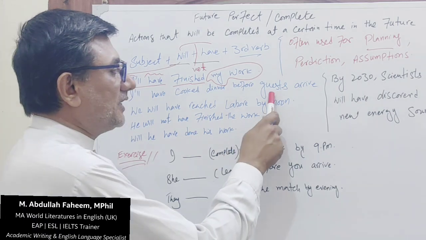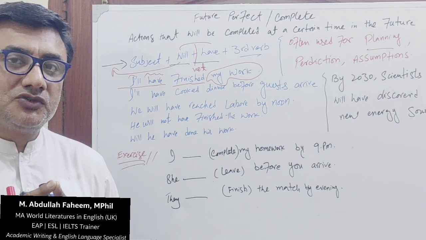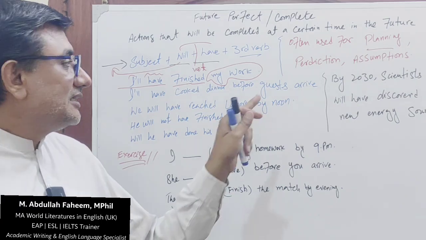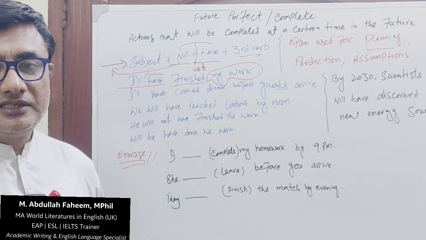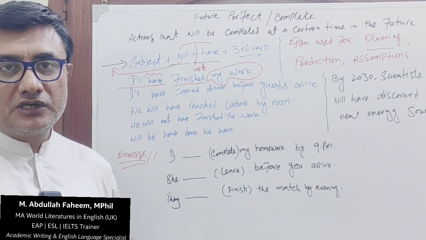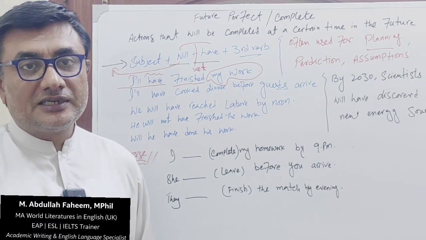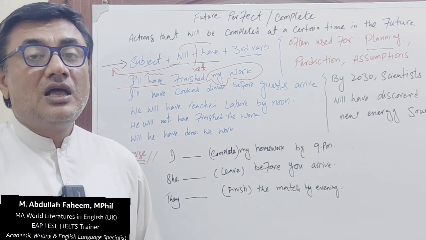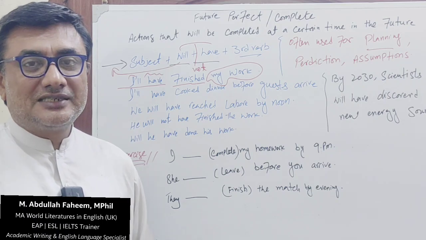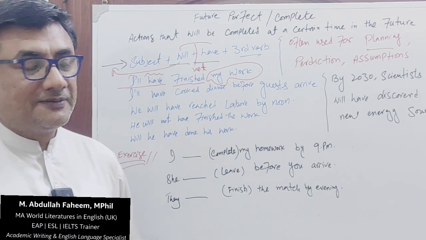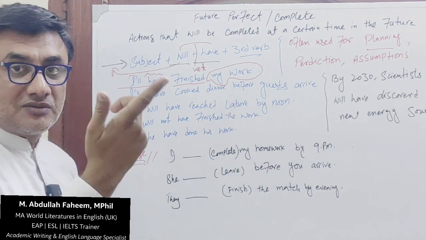So this is simple present. Because this sentence has two parts, ये indicator जो है ये basically अगर इस तरह के sentences आ जाएं तो एक काम आप पहले कर चुके हैं और जो काम अभी होने वाला है, something that is going to happen in any sentence or in any activity. So to translate that sentence we will use present indefinite. So I will have cooked dinner before guests arrive is about future.